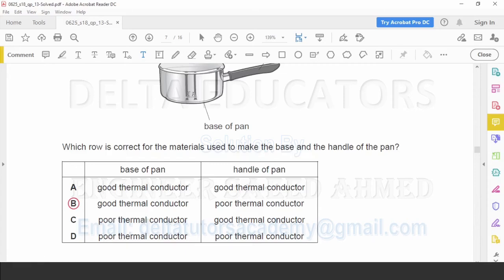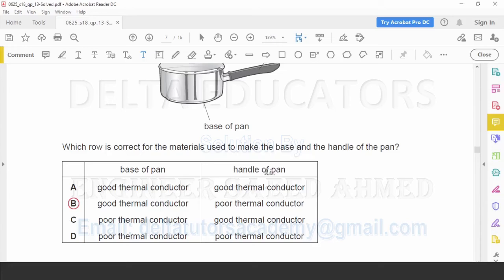For base of pan, it should be a good thermal conductor, because here we would like to supply heat to our pan. If it is not a good conductor, how can the heat be transmitted to the pan? It should be made of a material that is a good thermal conductor. So possible options are A and B. Now what about the handle of the pan?